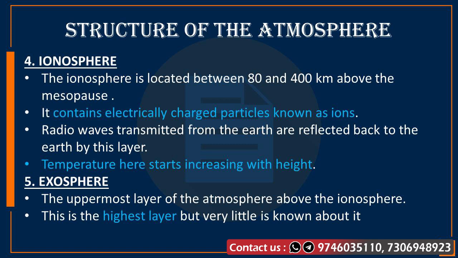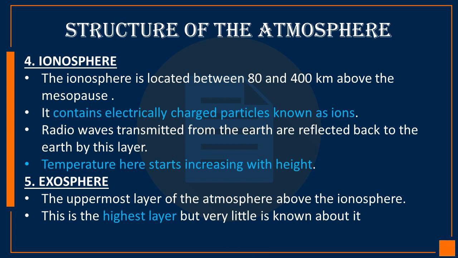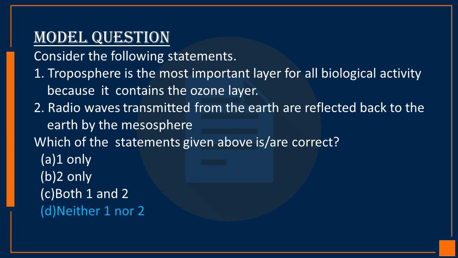The next one is the exosphere. The uppermost layer of the atmosphere, above the ionosphere, is known as the exosphere. This is the highest layer, but very little is known about it, and it gradually merges with the outer space. So this is all about the fundamentals of the structure of the atmosphere. Please revise properly. Now let's discuss a model question based on this topic.